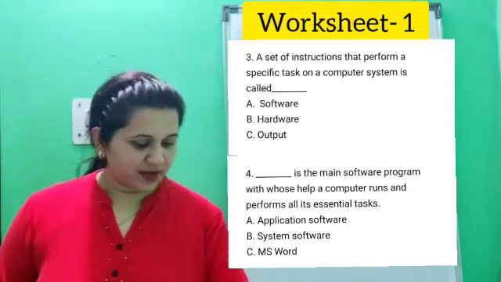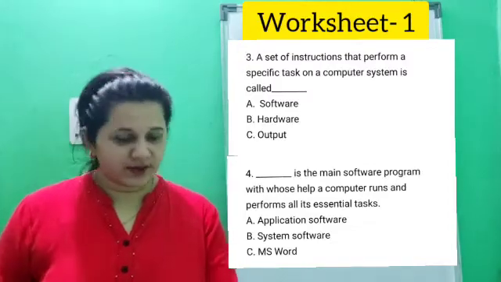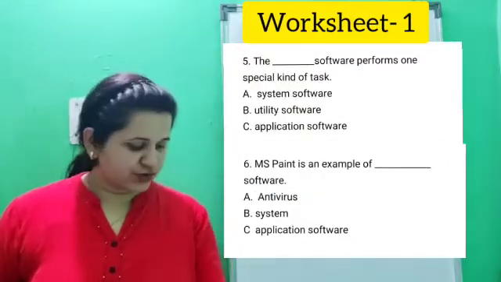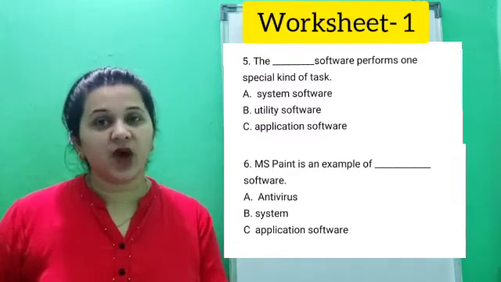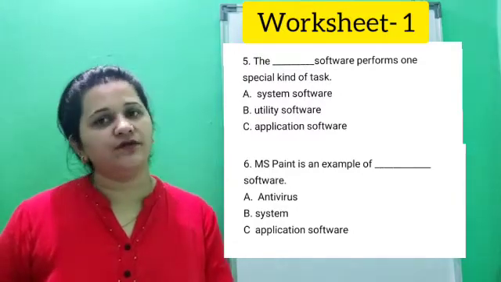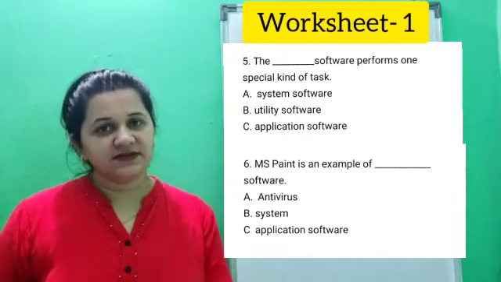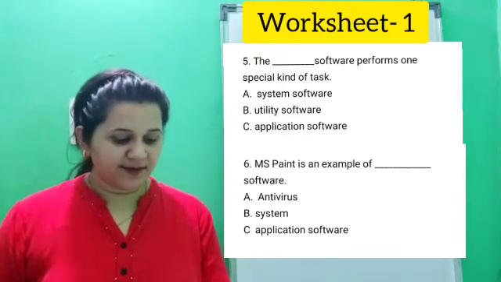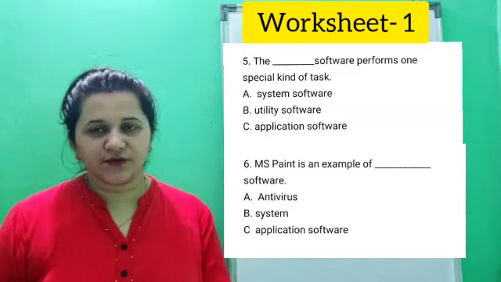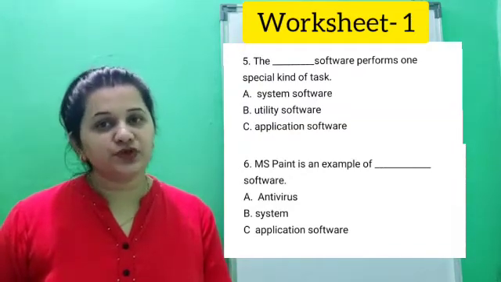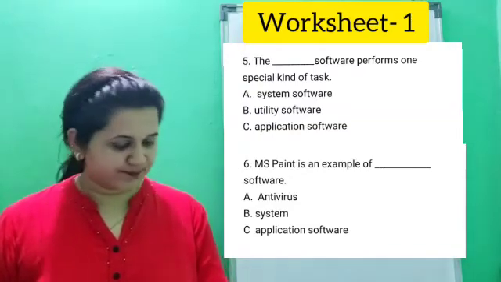Now, come to the fifth one. The dash software performs one special kind of task. The options are A, system software, B, application software, C, utility software.